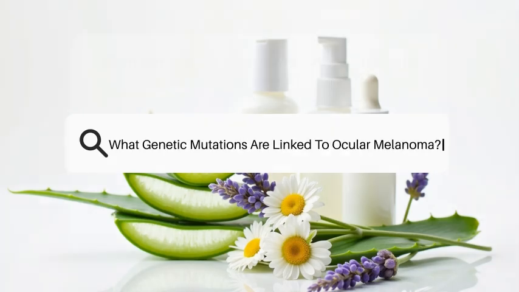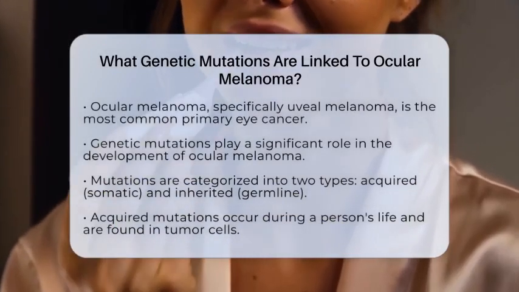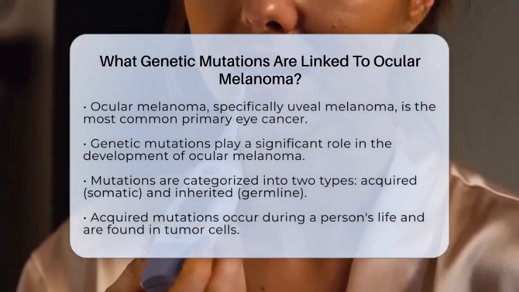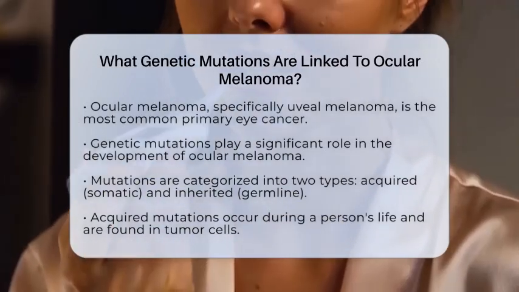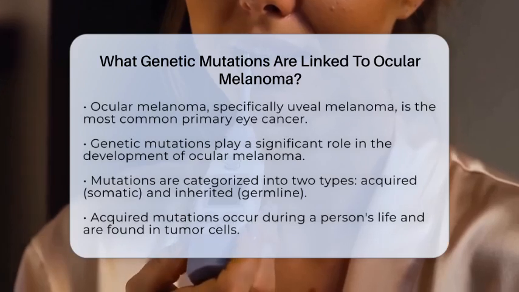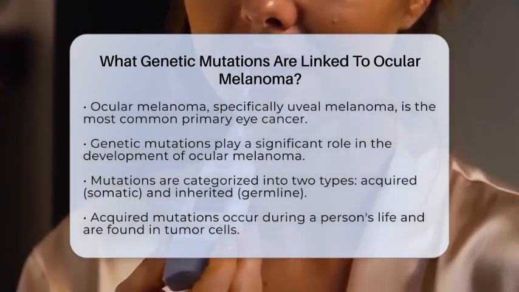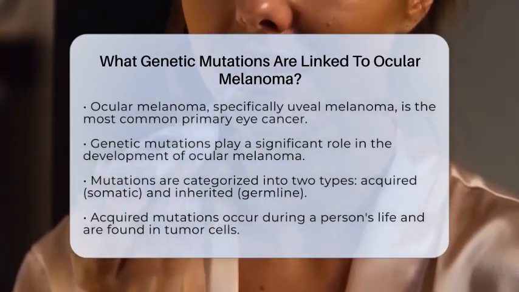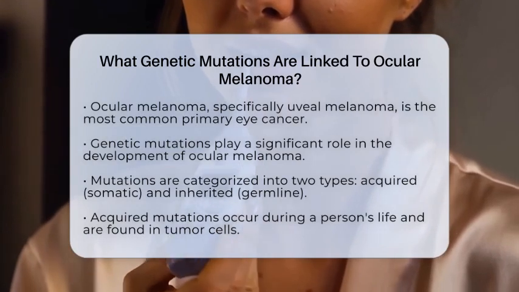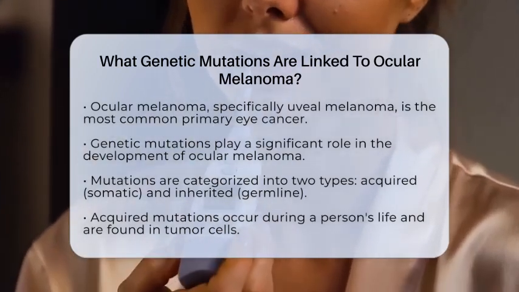What genetic mutations are linked to ocular melanoma? Have you ever wondered what genetic factors contribute to ocular melanoma? This type of cancer, specifically uveal melanoma, is the most common primary cancer of the eye. It's important to understand the genetic mutations that can play a role in its development. These mutations can be classified into two main types: acquired mutations and inherited mutations.